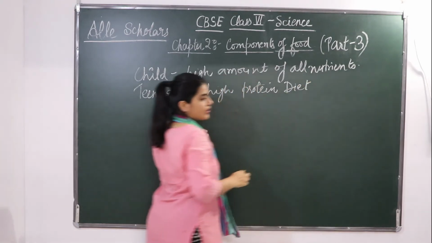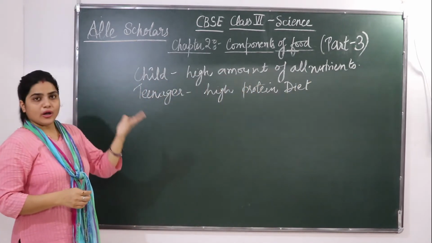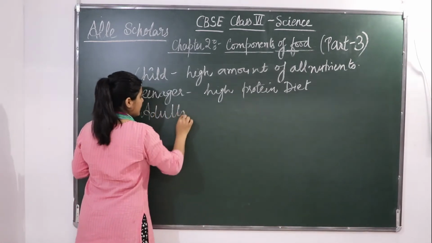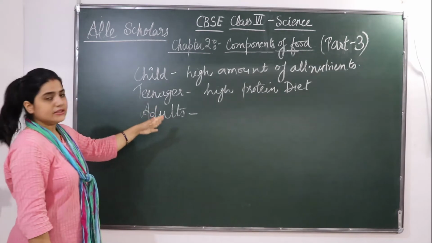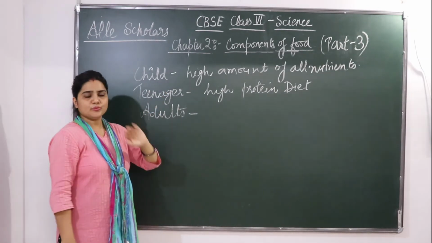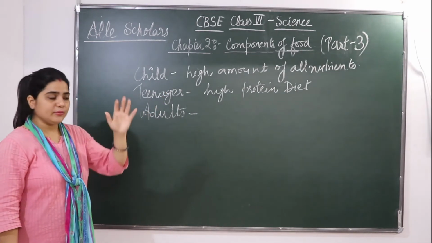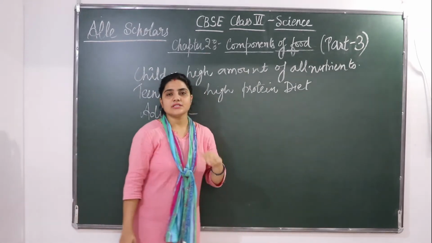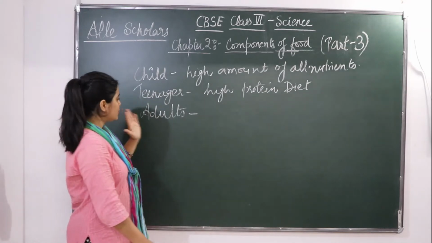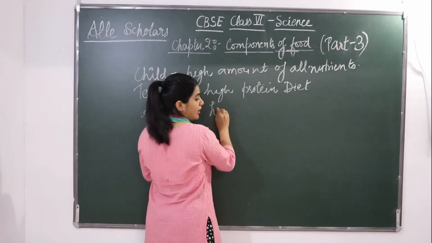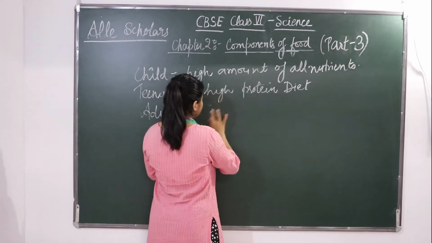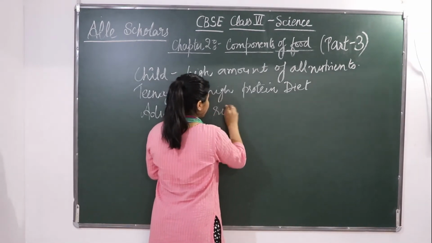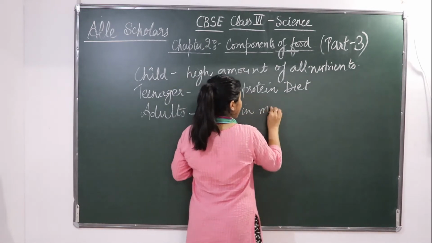Okay, but if we talk about adults, since growth has taken place, they can't take much protein, because if they take excess of protein, other diseases can be caused at some ages. So adults need a diet which is rich in minerals and nutrients.